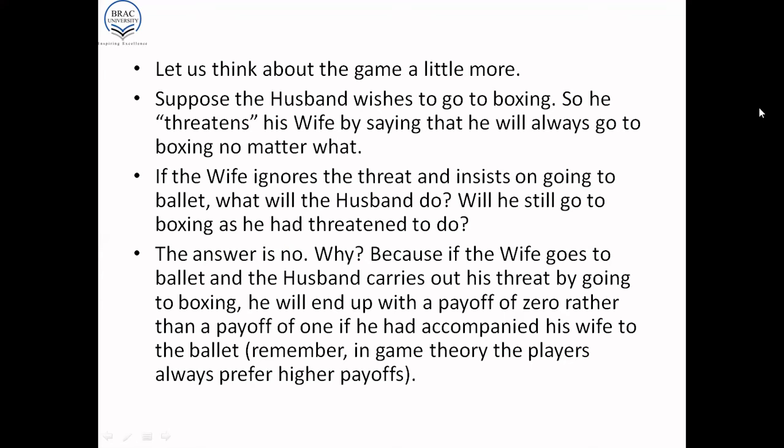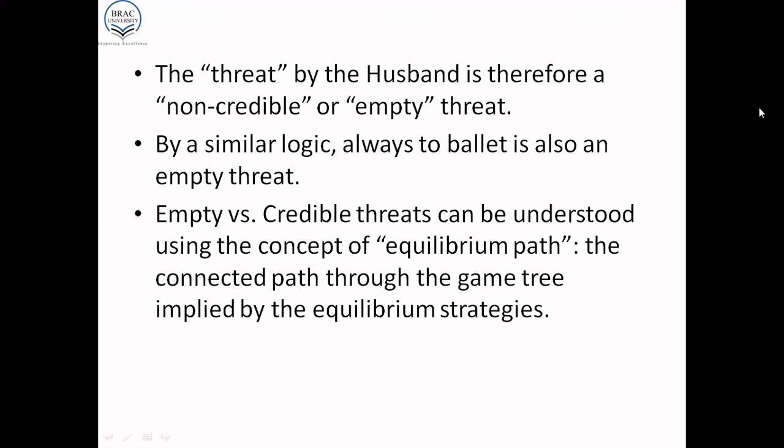Now remember, in game theory, the players always prefer higher payoffs. So if the husband is stubborn and sticks to his threat of going to boxing, even when the wife goes to ballet, the husband would get a payoff of 0. That is not acceptable. So if the wife goes to ballet, the husband will follow the wife and go to ballet in order to get a payoff of at least 1. This means that the threat by the husband is a non-credible threat or an empty threat. The threat has no meaning.